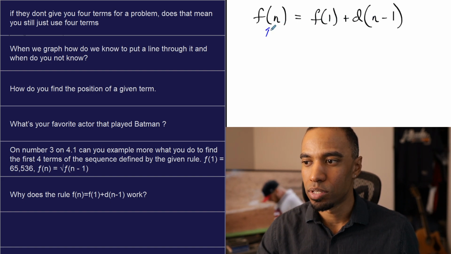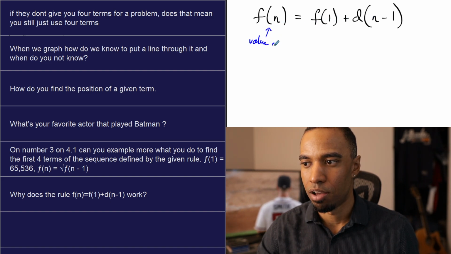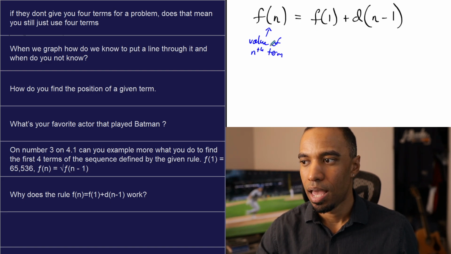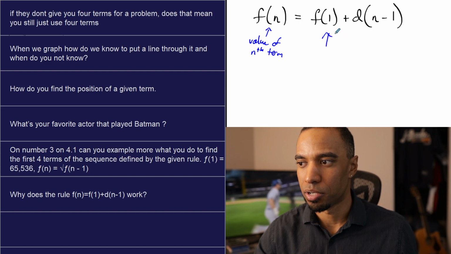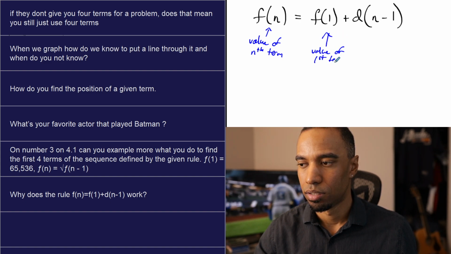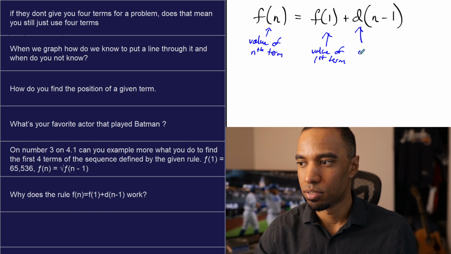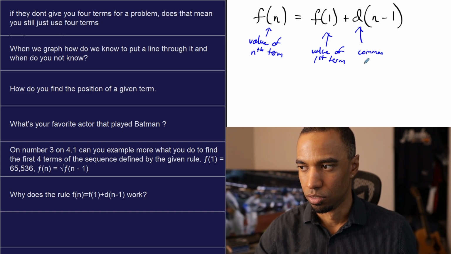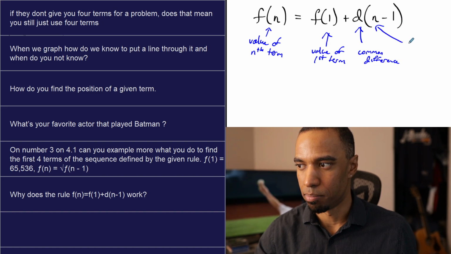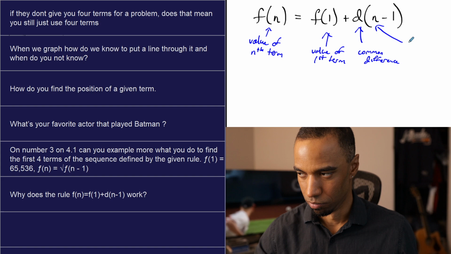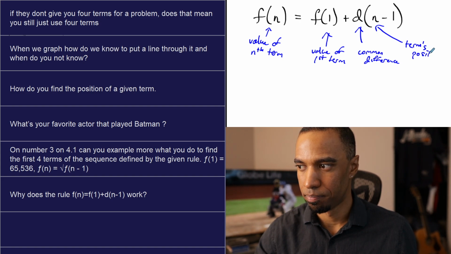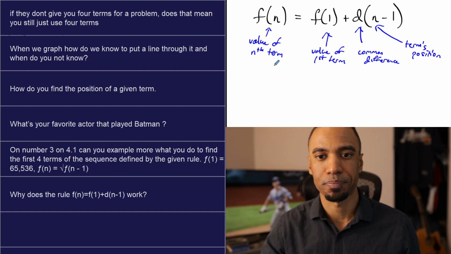All right, f of n, once again, this is the value of your nth term, whatever term we're referring to. F of 1 is the value of your first term. D is your common difference. And n is the term's position. Remember, 10th term, n is 10, stuff like that.